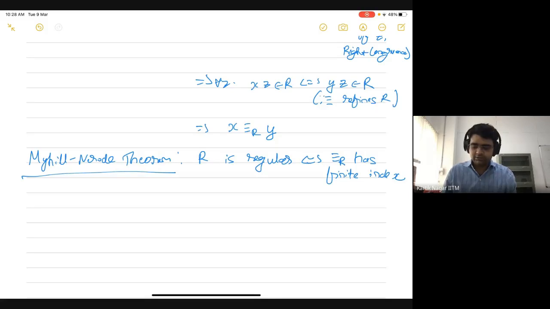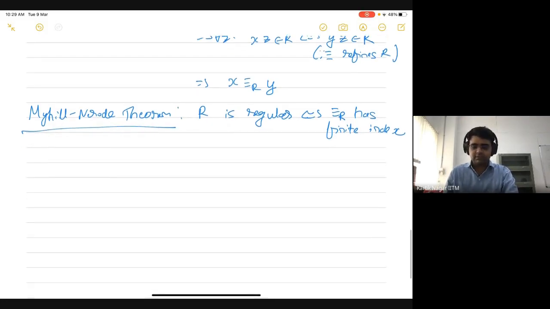Okay, so now there's just one more step remaining, which is to show that this collapsing algorithm, this DFA state minimization algorithm that we saw in the last couple of lectures, actually computes the coarsest MN relation. So let's quickly revise what that algorithm did.